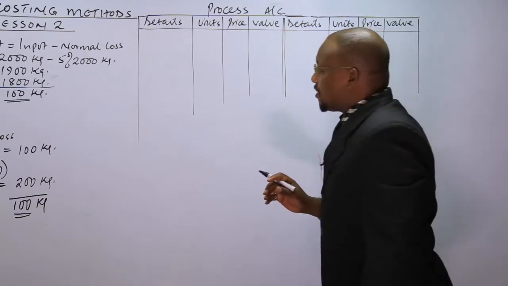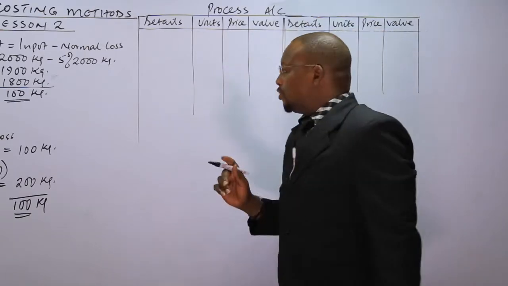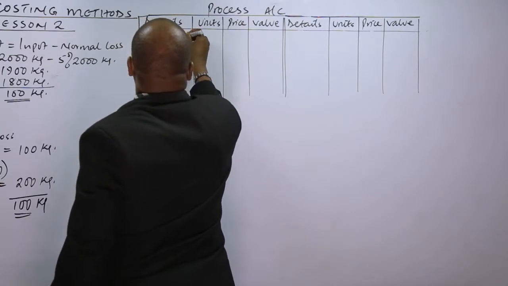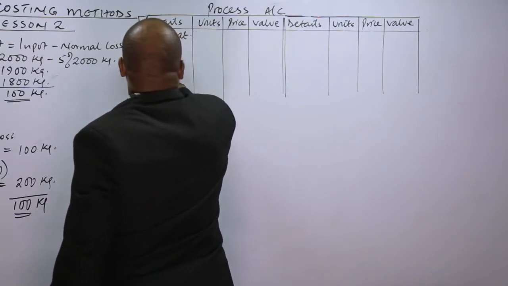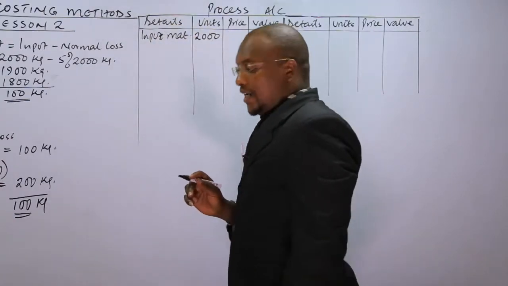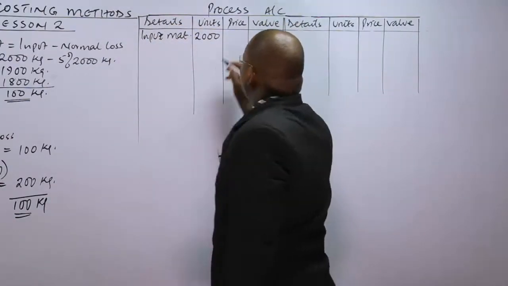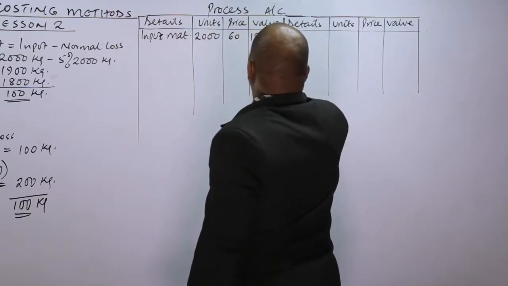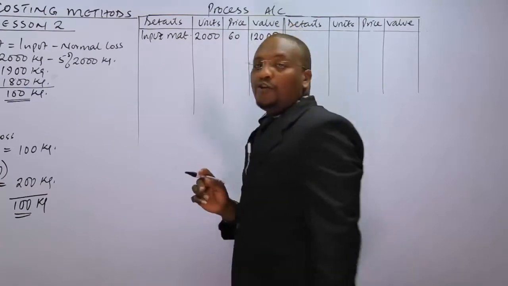So for the inputs, in terms of units and also cost, we do have here material. So this is input material, which is actually 2,000 kgs. And the price of this is 60 shillings. This is going to give us 120,000 as the input value for materials.